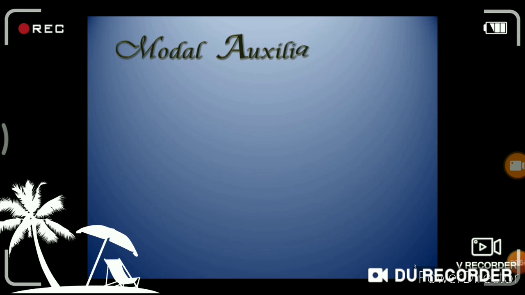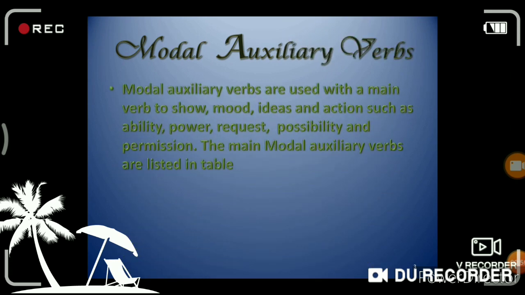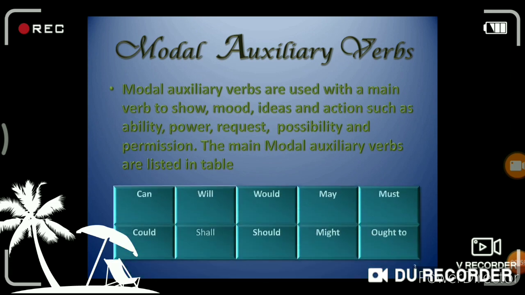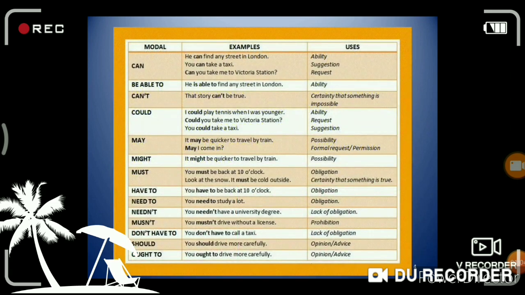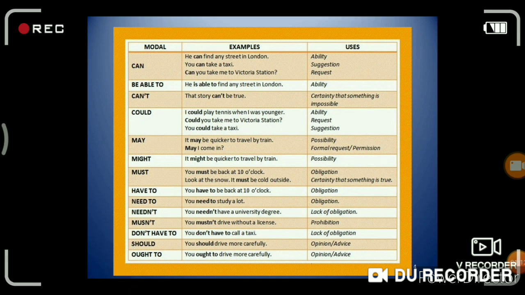Modal auxiliaries. Here you will learn some main modal auxiliaries one by one. First one, you must read this table. Here in this table you can learn the uses of each modal auxiliary verb. Without wasting a lot of time, we'll learn the next main modal auxiliary, can.